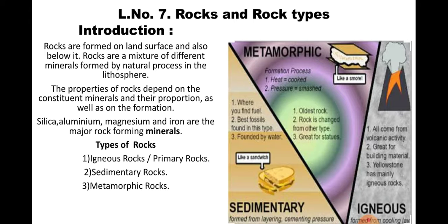Igneous rock is great for building materials. Yellowstone has mainly igneous rocks. After the lava cools, whatever the volcanic eruption has produced, it forms igneous rocks. Now the second one is sedimentary rock. How is it formed? It is formed by water, from layering, cementing and pressure, and from that the sedimentary rock is formed.